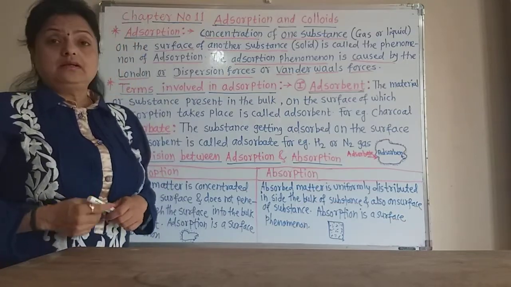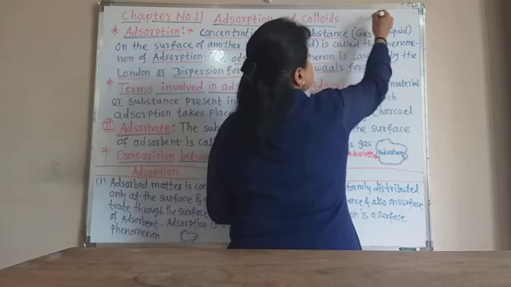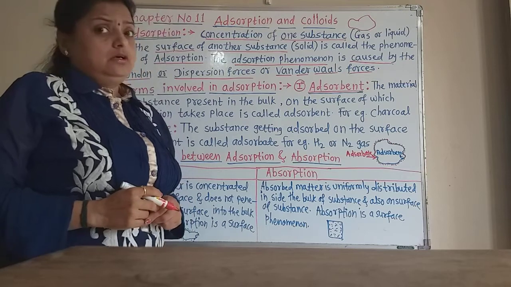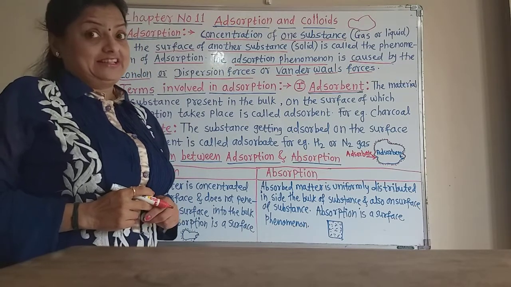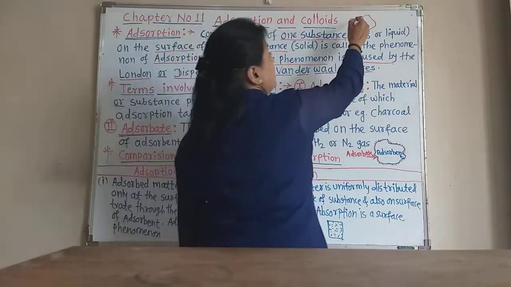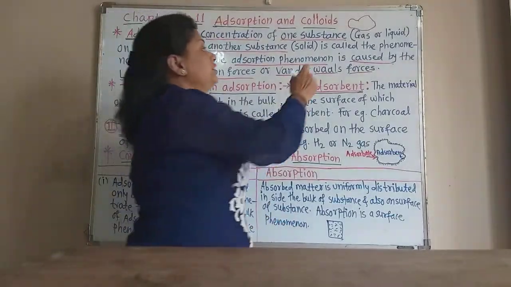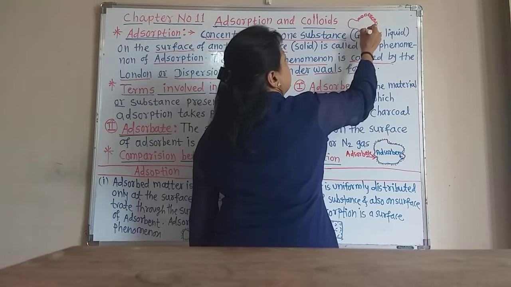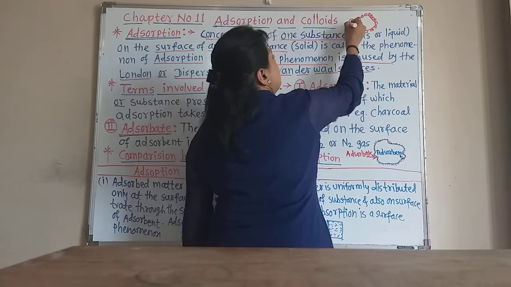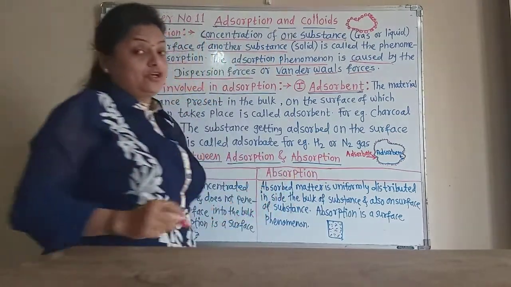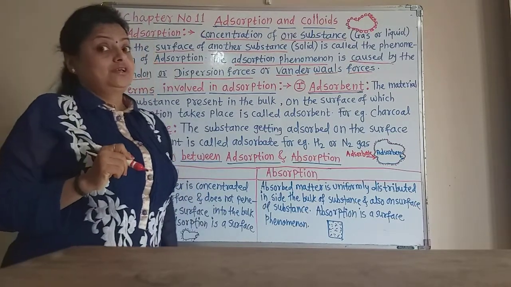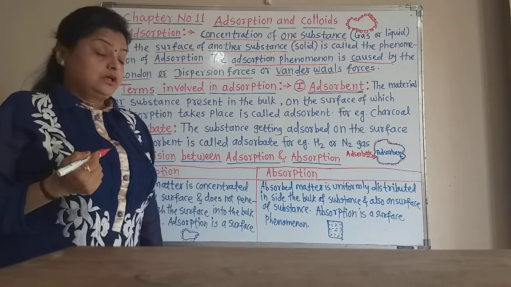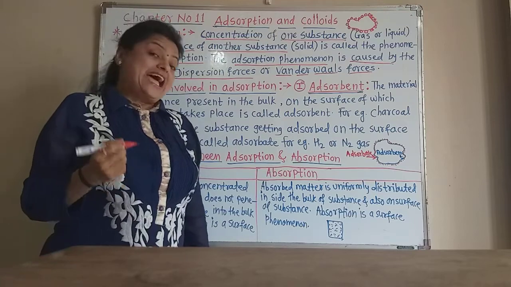For example, suppose this is a piece of charcoal. Charcoal is a very good adsorbent. That means on the surface of the charcoal there is accumulation of gas molecules such as nitrogen, hydrogen, or liquid also gets adsorbed on the surface of the charcoal, or the coloring matter also gets adsorbed on the charcoal. So that is adsorption.